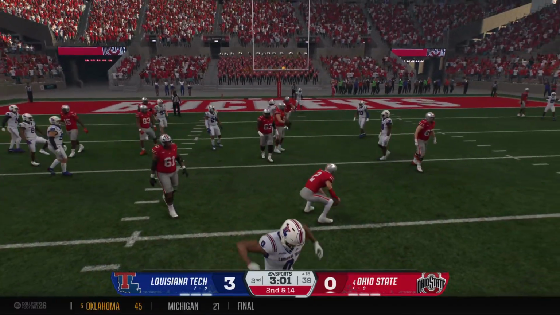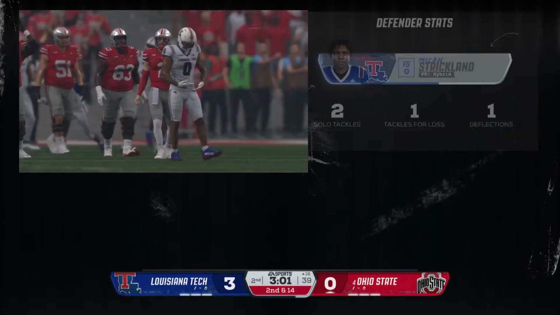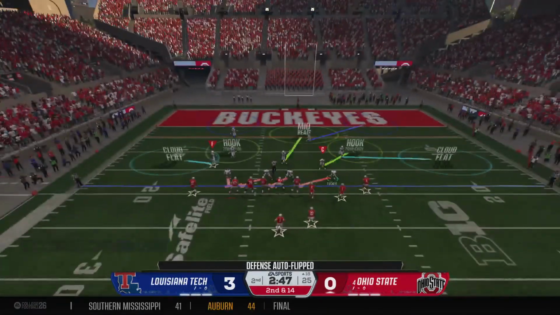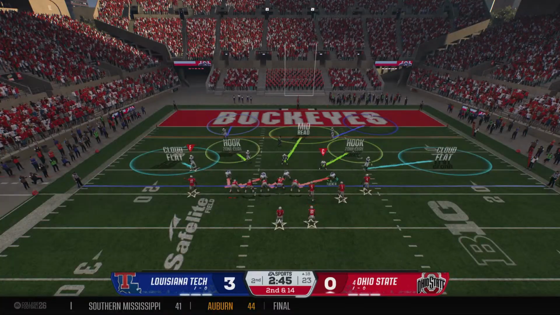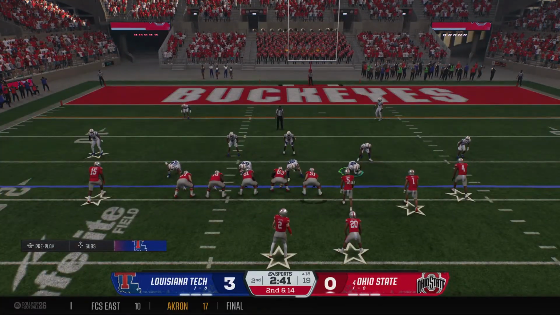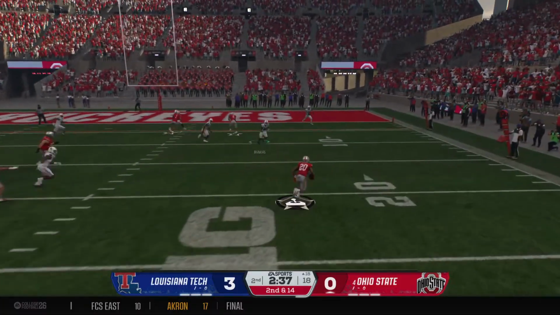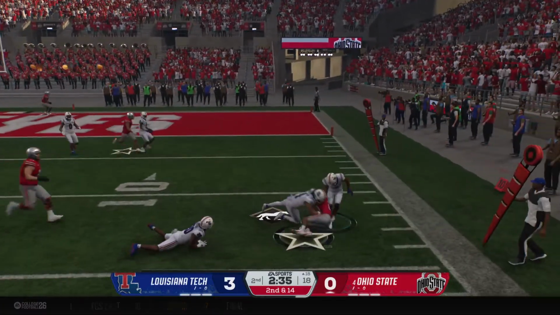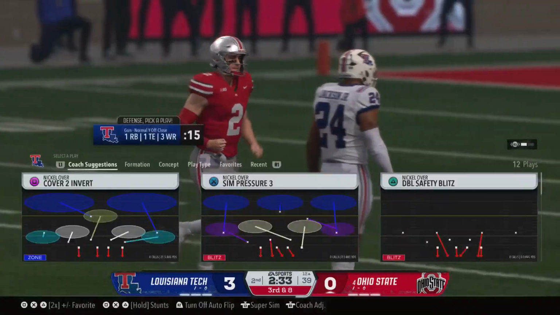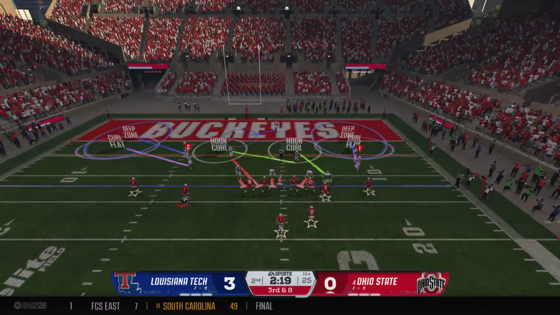On the option, it's Hoover. And he's hit and taken down behind the line of scrimmage. The Buckeyes now with a long way to go to pick up the 1st down. Back to throw, it's Hoover. Got his man out of the backfield. They'll spot the ball at the 12 after that completion. Now facing a 3rd and long.